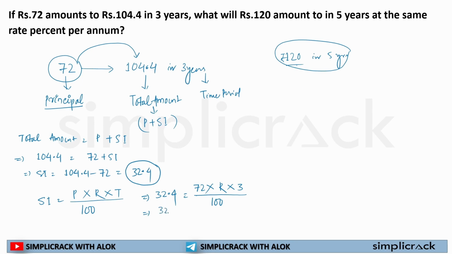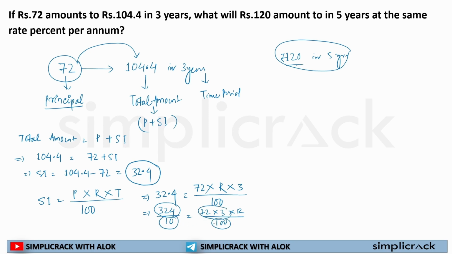So I can write 324 by 10 is equal to 72 multiplied by 3 into R by 100. See, whenever you will be left with such type of question or such type of fractions, you can cross out from both sides, but you need to remember, you can cross out the numerator only by the numerator, and the denominator only by the denominator.